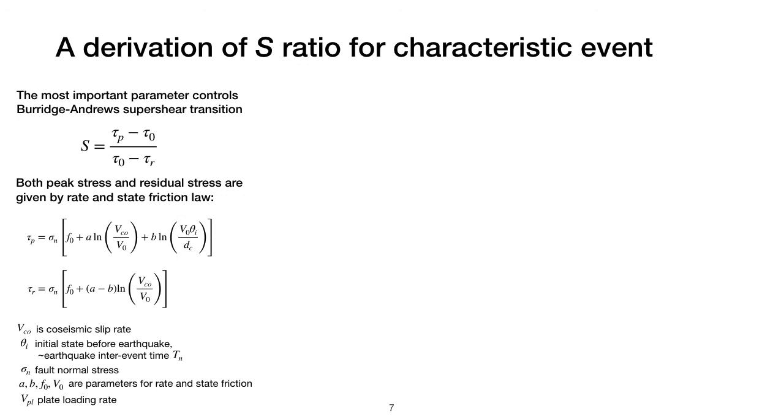Both the peak and residual stresses are given by the rate and state friction law as shown here. Now, the challenge here is to estimate the initial stress of an earthquake prior to an earthquake. In a single dynamic rupture simulation, this would be specified as an input parameter. However, in earthquake cycle simulation, the initial stresses cannot be fully controlled, but we can still obtain a rough estimate of it, and this is how it works.